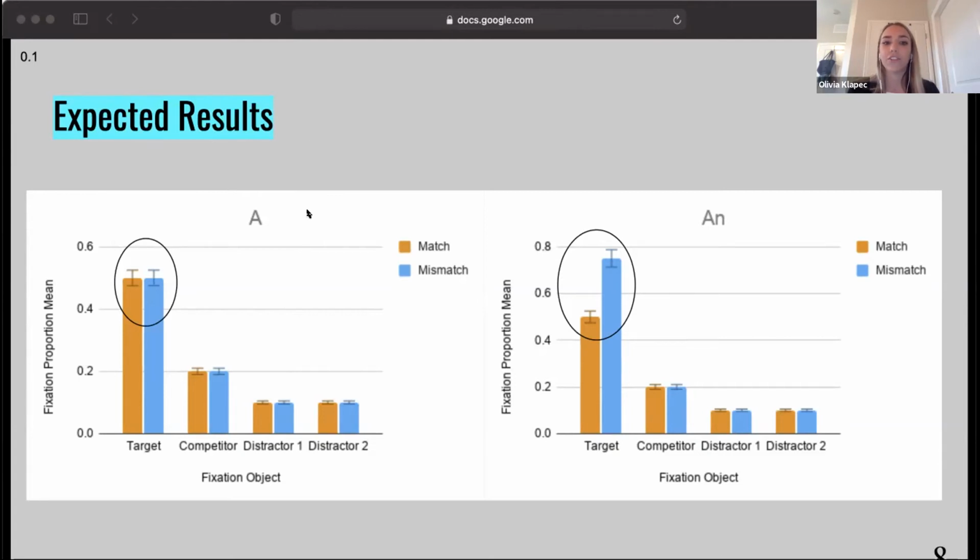The figure on the left shows the "a" situation, in which we would expect no difference in the anticipatory effect between the match and mismatch displays, as shown with the tallest bars denoting the target object being of equal height. In the figure on the right, we expected to see a difference in fixation proportions to the target in the case of the "an" article between the match and mismatch displays. As I previously mentioned, it has been regarded as an informative article.